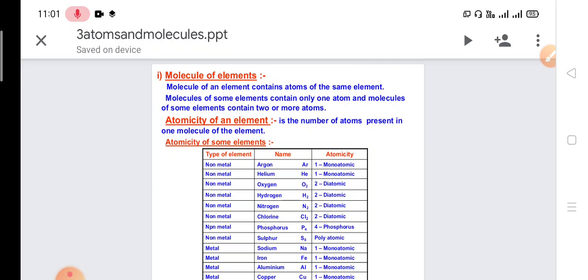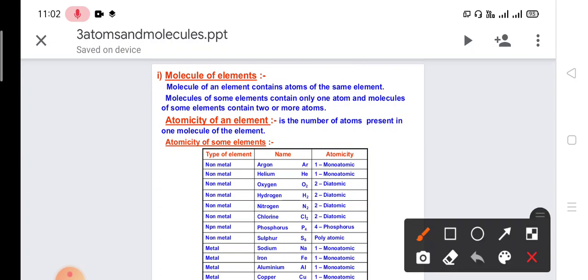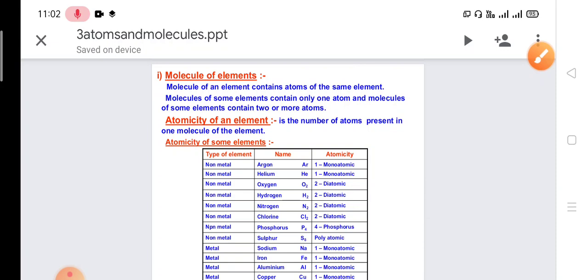So when a gas is present in the atmosphere by combining with the same element, that is, two atoms combine together to form one molecule, then these are called diatomic. You can see over here, this region. Diatomic: oxygen, hydrogen, nitrogen, chlorine. These form diatomic molecules because their molecule consists of two atoms.